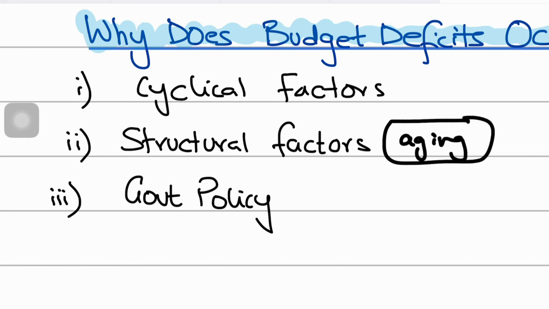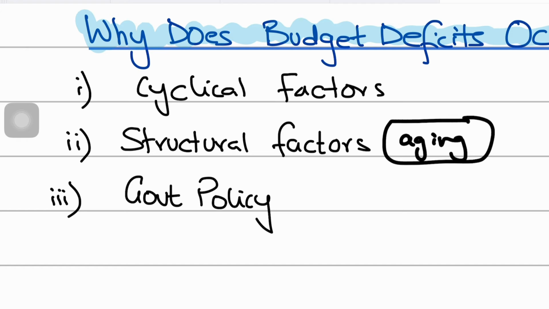And this is not something that could be addressed through influencing the demand in the economy. This is a structural issue. You need to address this. Otherwise, it will result in continuous long-term spending by the government. And the more aging population you have, the less tax revenue would be collected as well. So this is the long-term imbalance that we're talking about for a budget deficit.